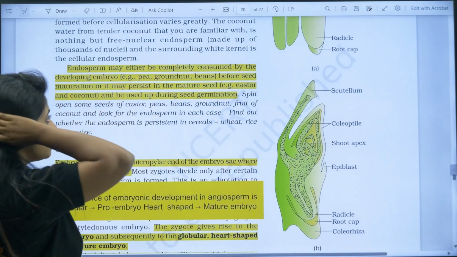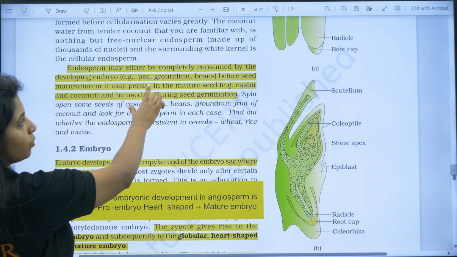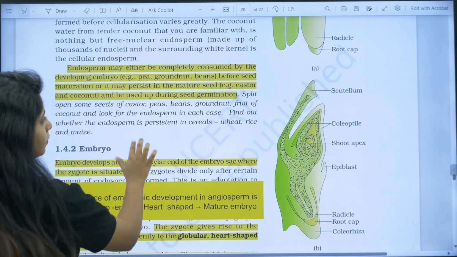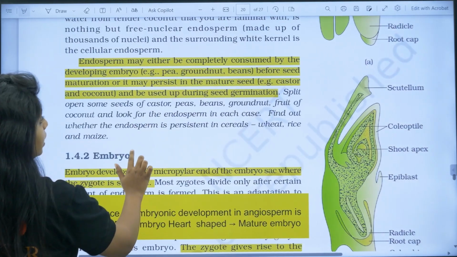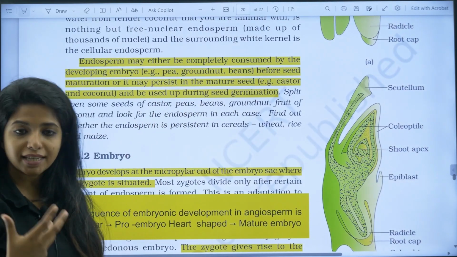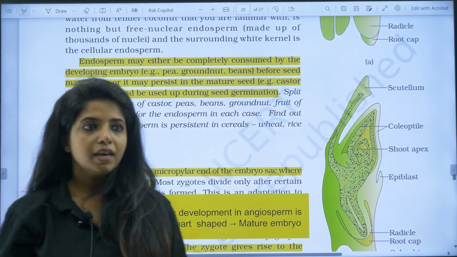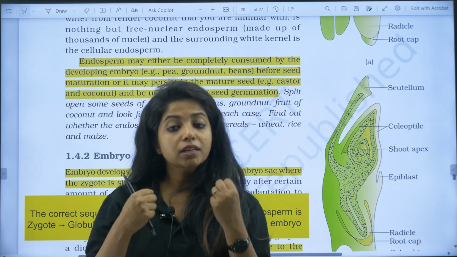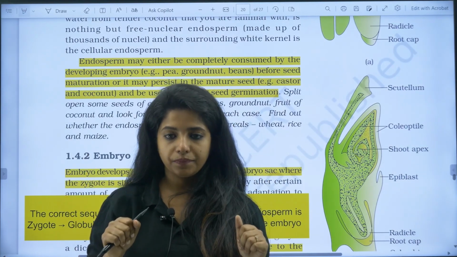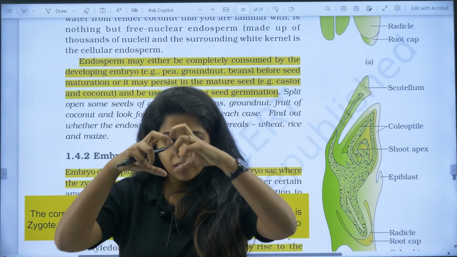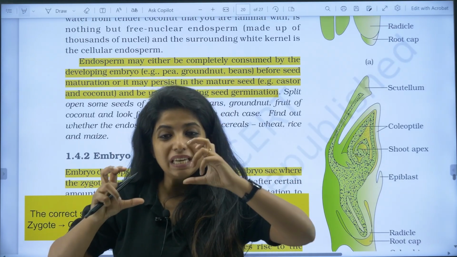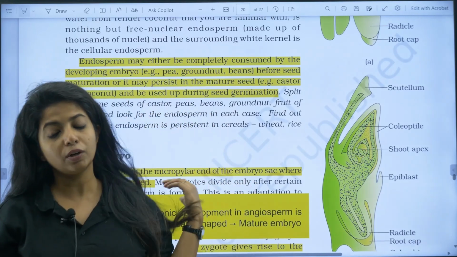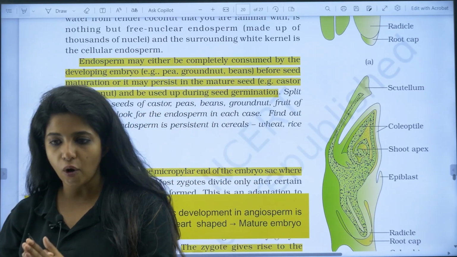Now, endosperm may either be completely consumed by developing embryos such as in pea, groundnut and beans, very much important, and in some, it may persist in the mature seeds such as castor and coconut. So, I will tell you one thing, in dicots, it is completely consumed because they are using endosperm to form the two cotyledons. So everything which you can break into two, for example pea, that means they are dicot and they will be completely utilizing their endosperm for formation of cotyledons.